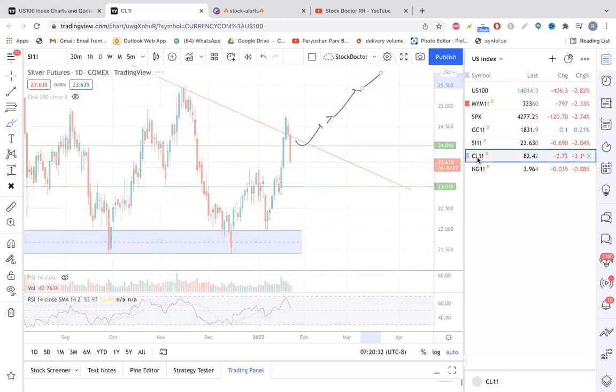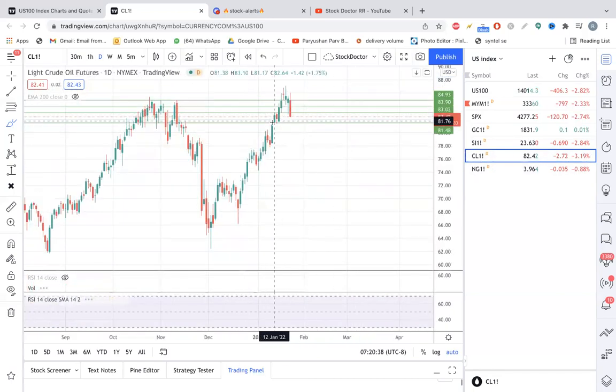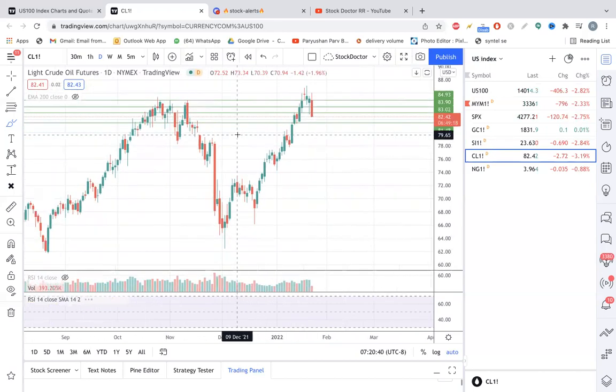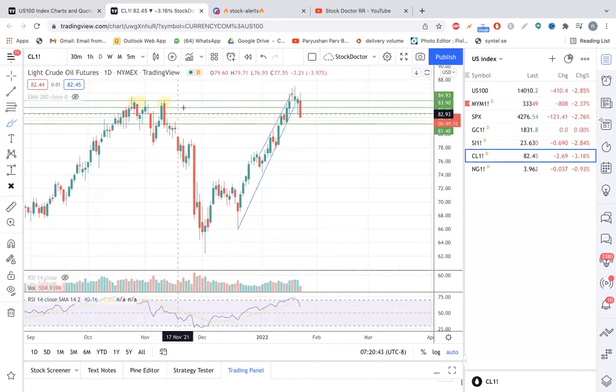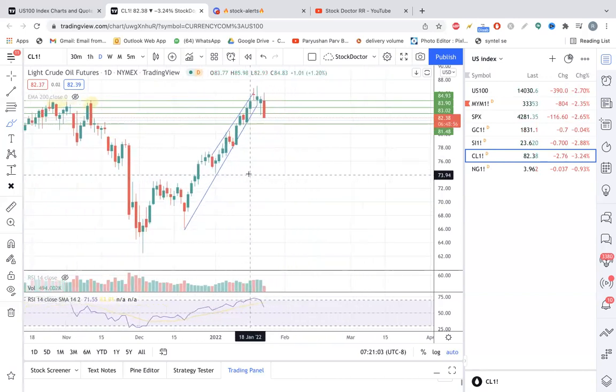Okay. Then the next commodity we have is the crude oil. For the crude oil, see, in the last week video, I clearly mentioned that crude oil has all-time resistance of $85, right? It managed to close above $85, okay, on 20 Jan, but it didn't sustain above $85 on the next day. And today it almost gave a downside of 3.2%, right?